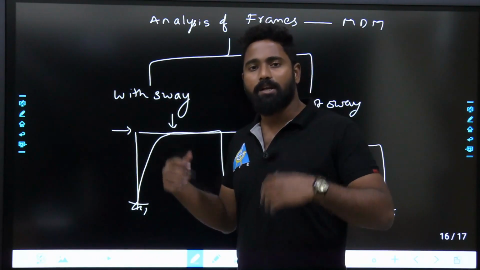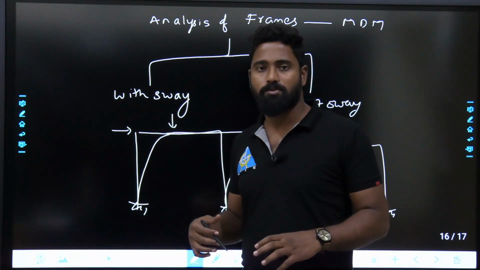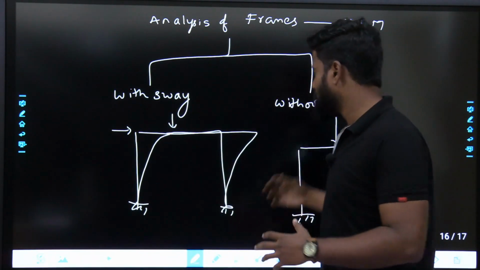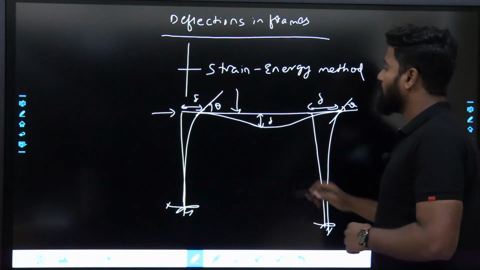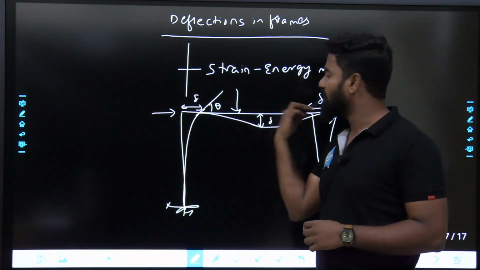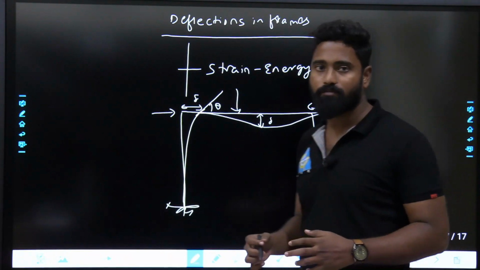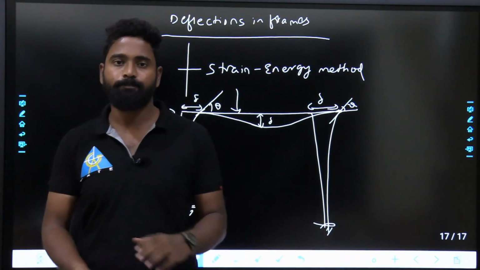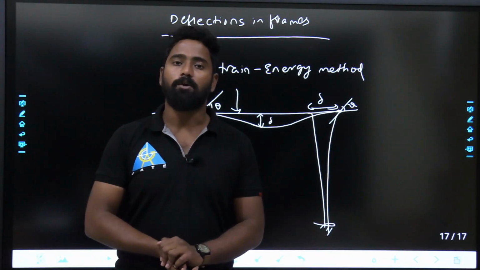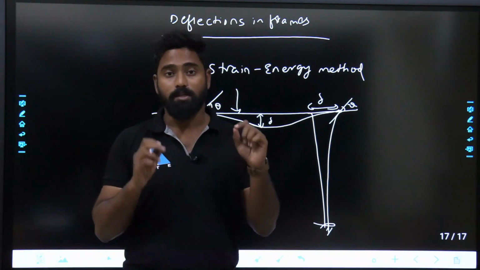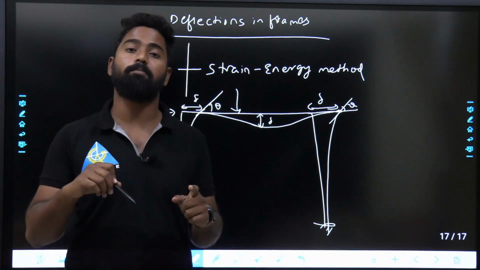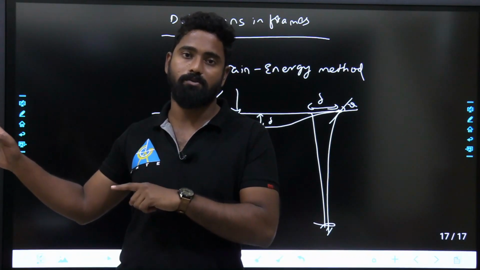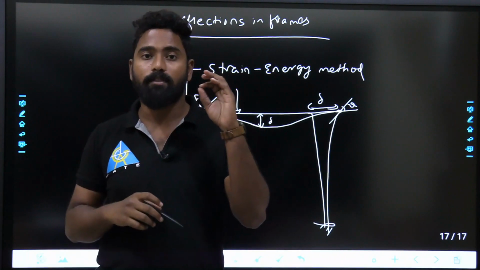By using strain energy method or by using Castigliano's theorem 2, we will be calculating deflections in the frames. Deflections we have already seen, delta like this, theta, delta, theta, because of application of the load, whenever there is sway, whenever there is no sway, fine. All these things will be utilized to find out the things. See, these are the basics. This will help you in plastic theory in steel structures, plastic analysis also. So you should have a thorough idea.